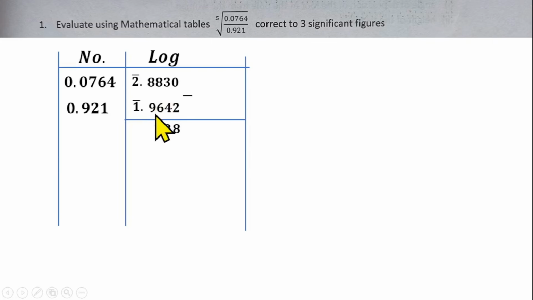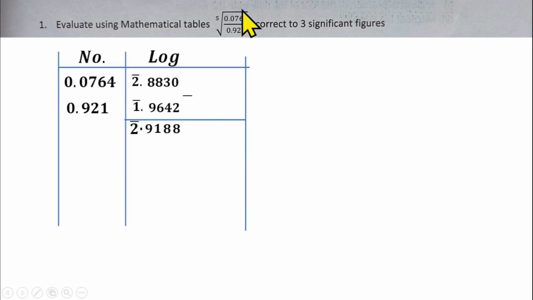Then 8 minus 9 is impossible also. So you are going to borrow from here also. If you borrow from here to here, that will become 18. 18 minus 9 will give us 9. Then this one becomes bar 3 now. Before, you were having bar 2, you were holding 2, that is minus 2. And you go back again and borrow 1 again. That means you are now having bar 3. So you are having minus 3 here. Minus 3 minus 1, so that gives us minus 3 plus 1, and that gives us a bar 2.